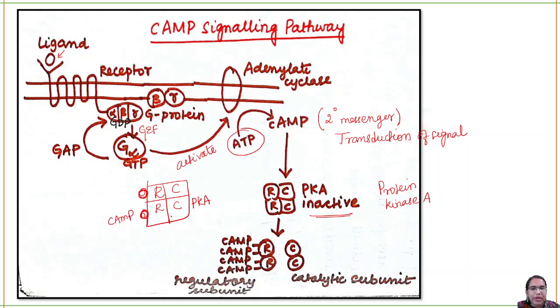So what will happen to that? When cyclic AMP is bound to the regulatory subunit, the regulatory and catalytic subunits will detach from each other. This causes activation of the catalytic subunit, which is what is important in the function.